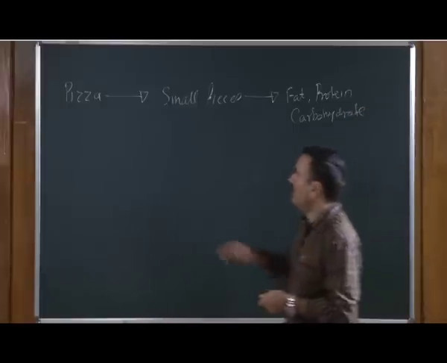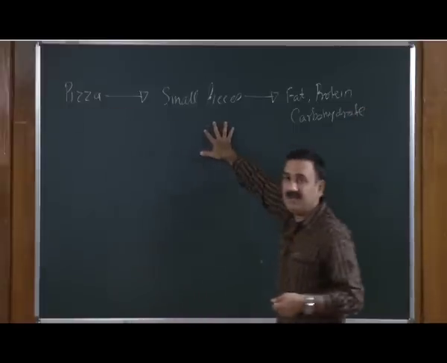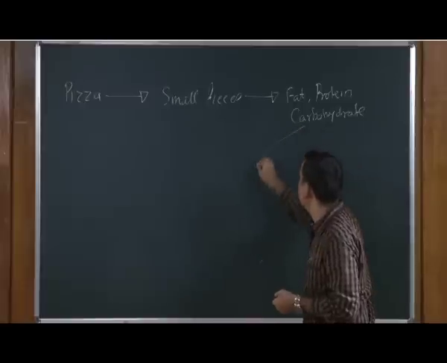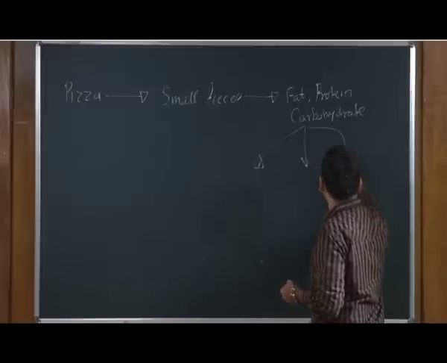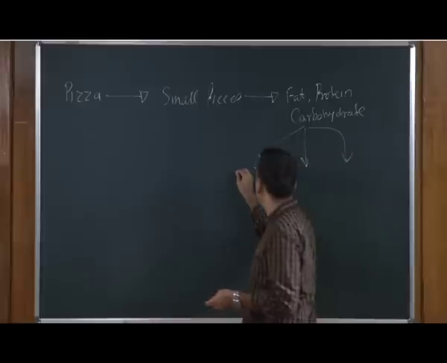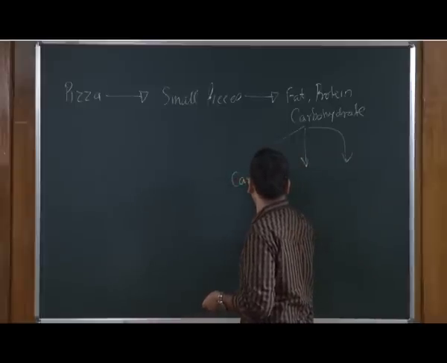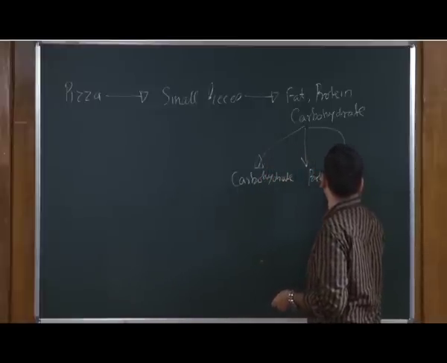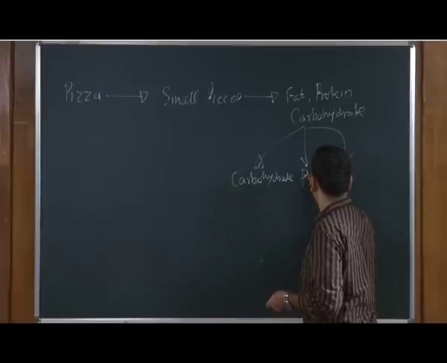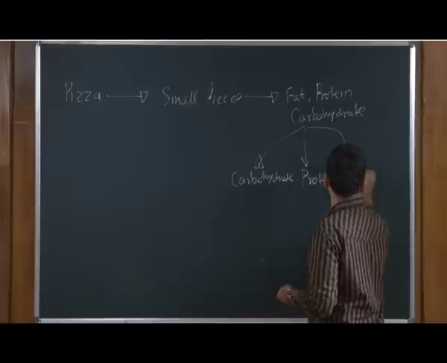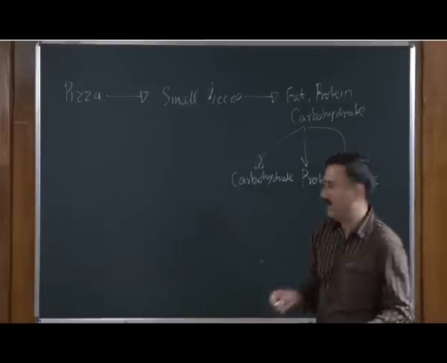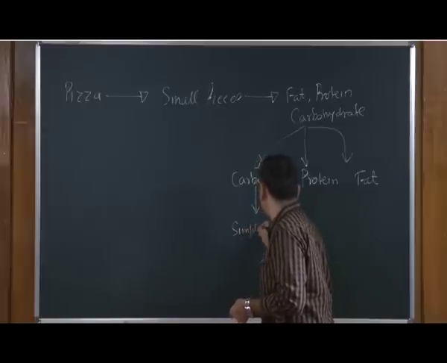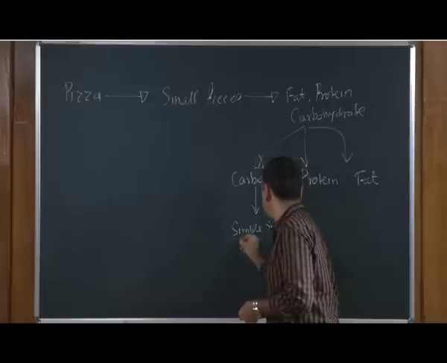Then these small pieces which contain these three materials have to be fractionated, or separated, into three different classes: one is carbohydrate, the other is the protein, and the other is fat. Then this carbohydrate has to be converted to simple sugar or monosaccharides.